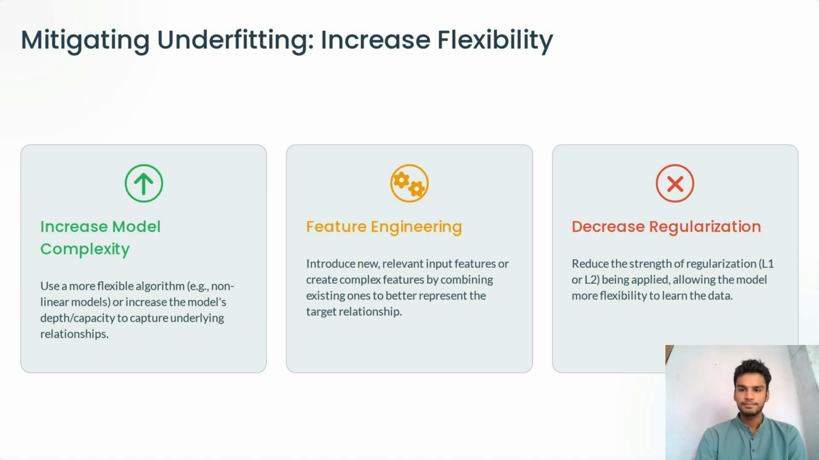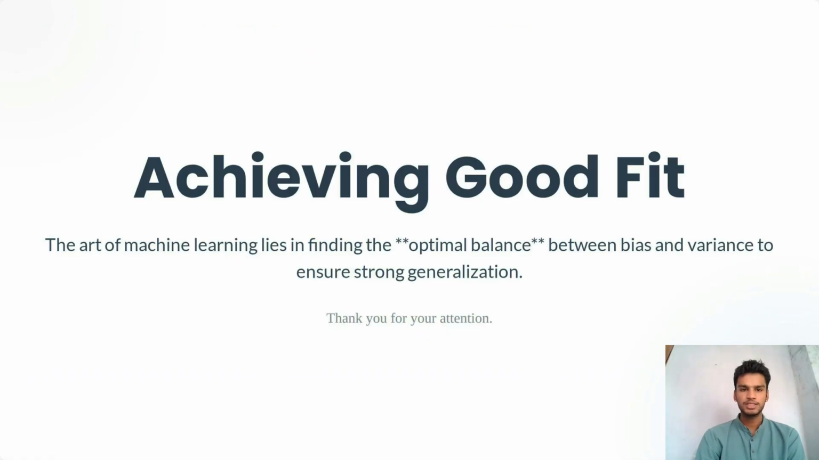Achieving a good fit is very important for the performance of our model. The art of machine learning lies in finding the optimal balance between bias and variance to ensure strong generalization.